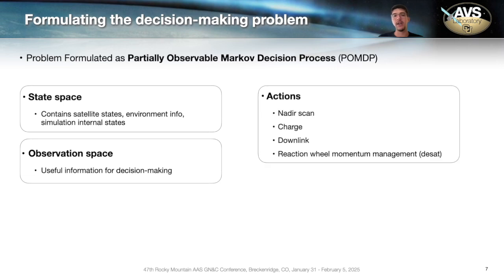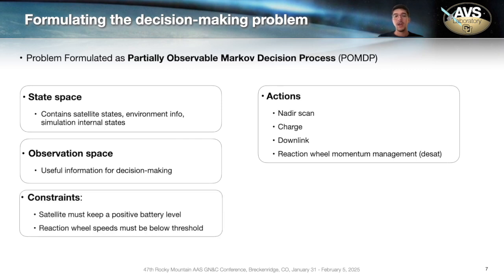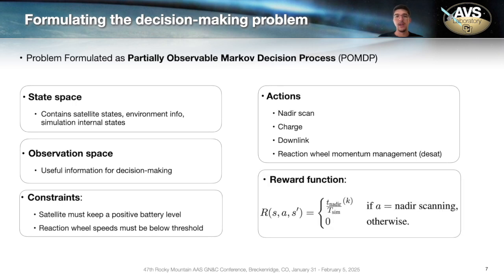As I mentioned before, we have four actions: nadir scan, charge, downlink, and reaction wheel momentum management. Some constraints that we are considering are that the satellite should keep a positive battery level at all times, and also the reaction wheels should not exceed a threshold for their angular velocity. If these constraints are not met, the satellite reaches a terminal state, so it's a failure. The reward function we consider is the amount of time the satellite spends imaging nadir, and it's normalized by the episode length, so the maximum reward you can get is 1.